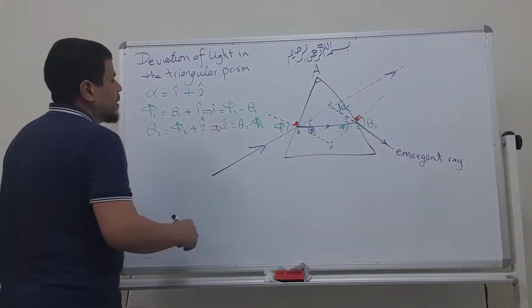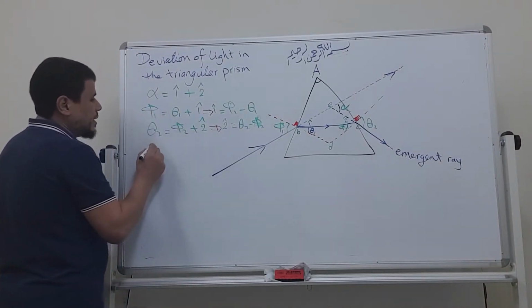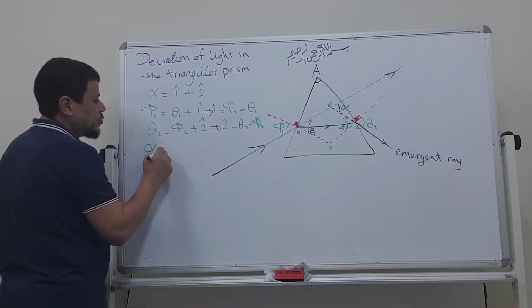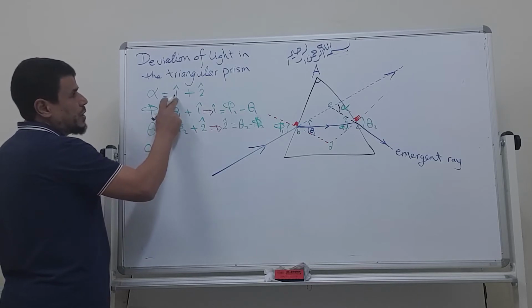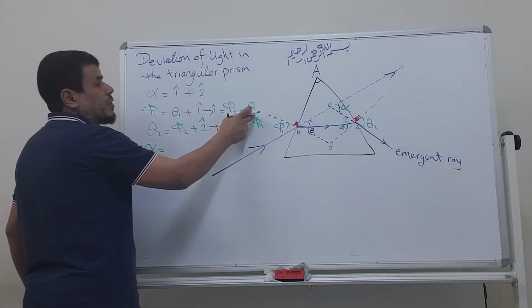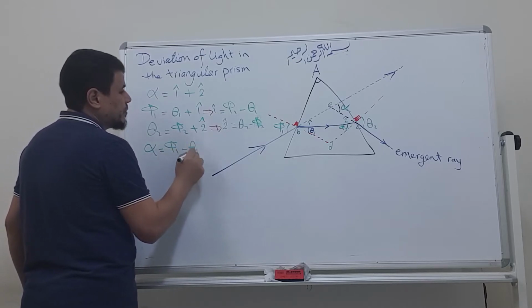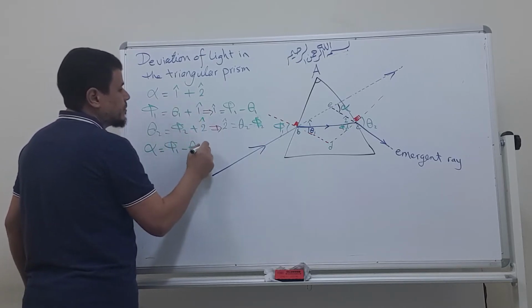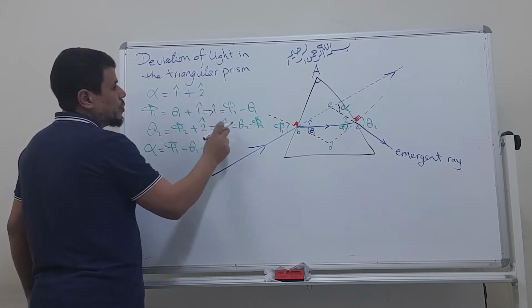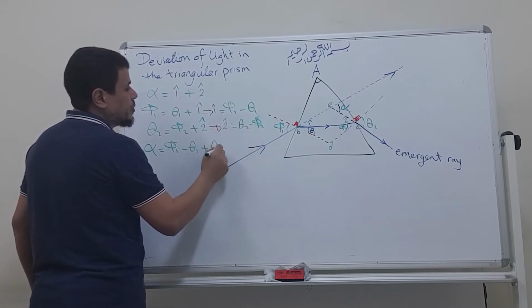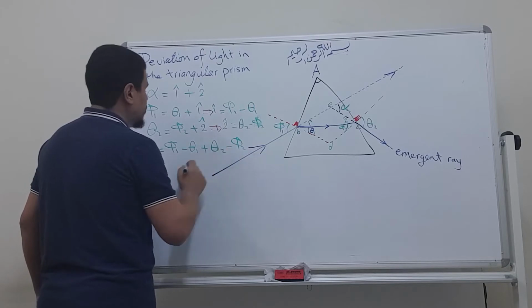So I can say here alpha equals angle 1, which is phi 1 minus theta 1, plus angle 2, which is theta 2 minus phi 2. Tamam.